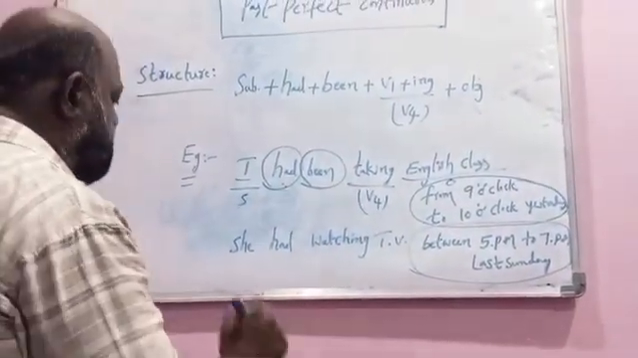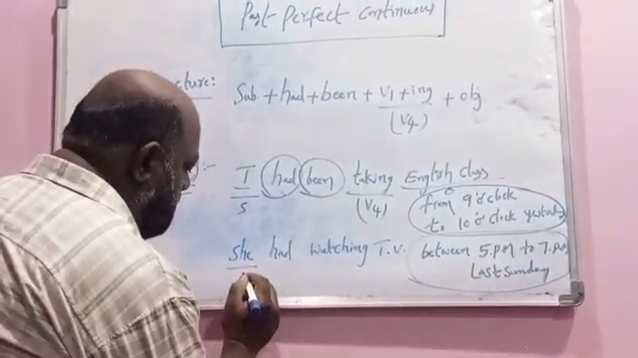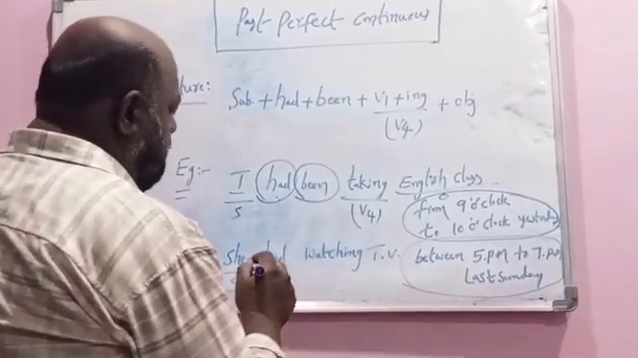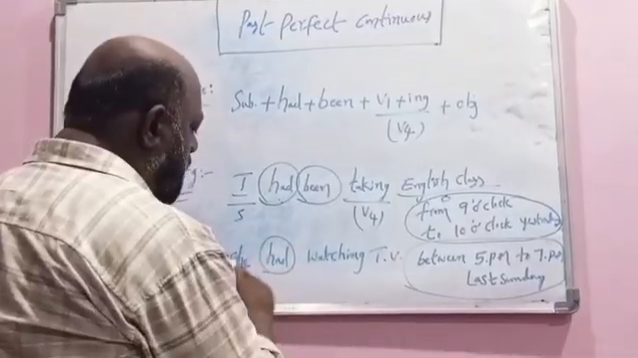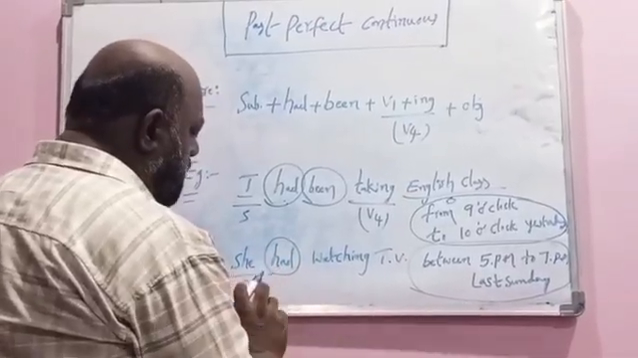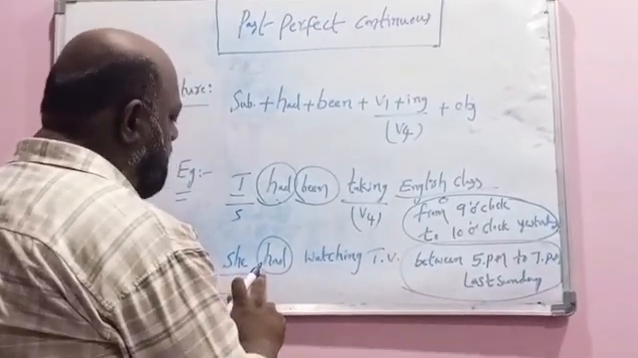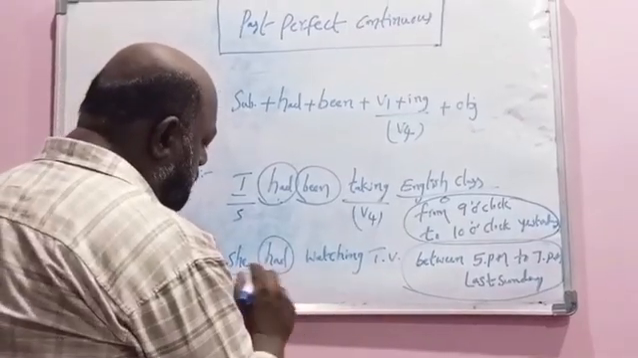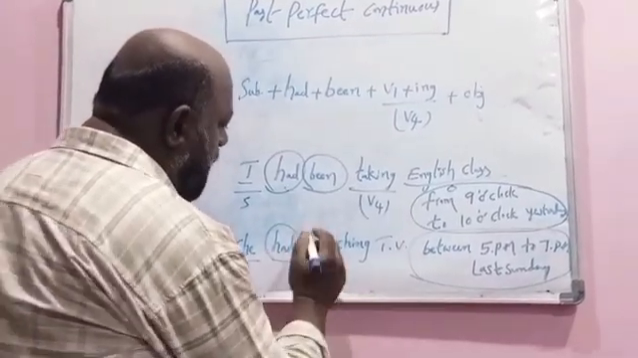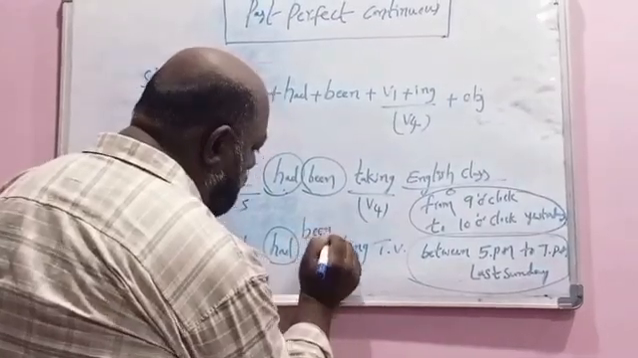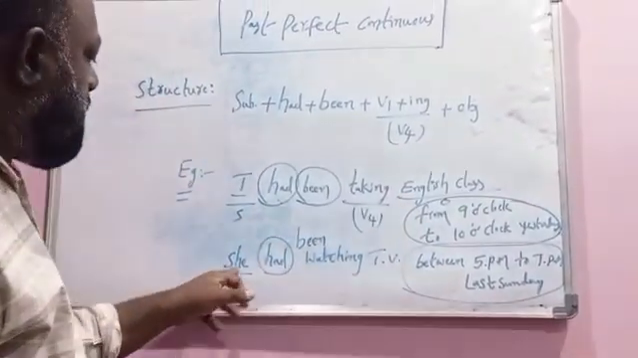So first of all, what is the subject here? She is the subject. Then after we have added had. For all subjects we have to add had only in perfect tenses or perfect continuous tenses. So she had. Then after we have to add been also. Okay, we have to add been also. She had been.